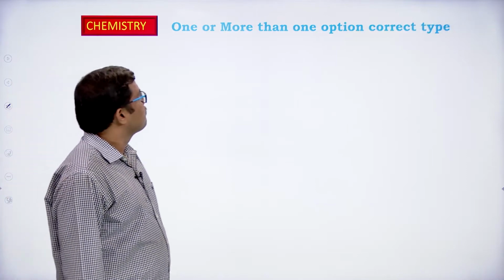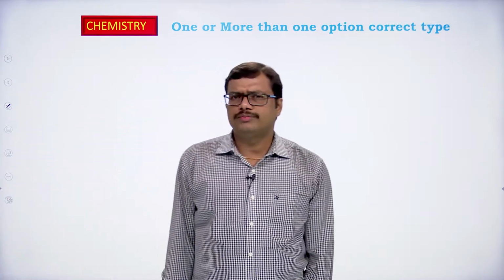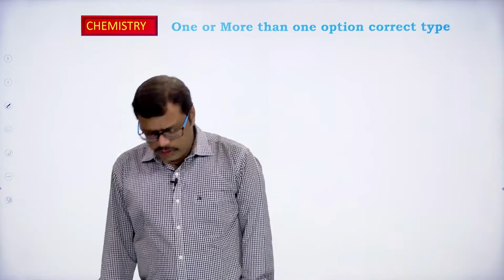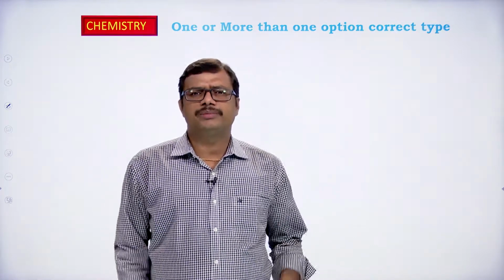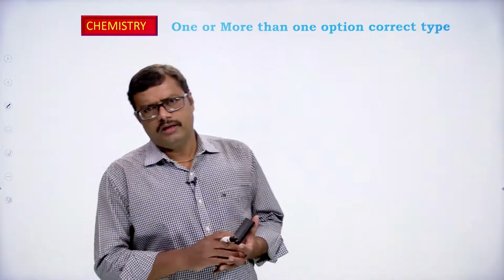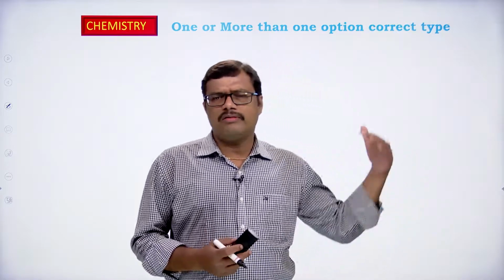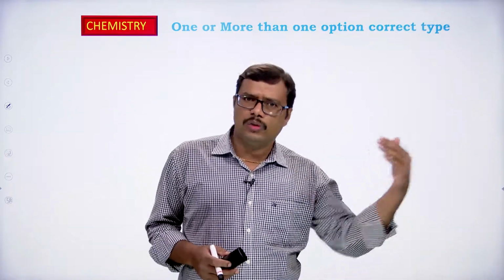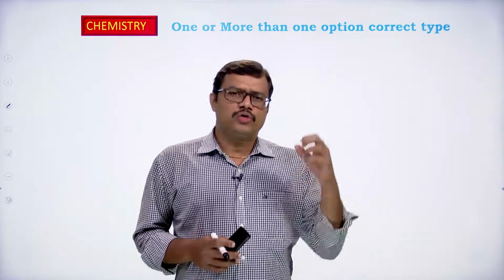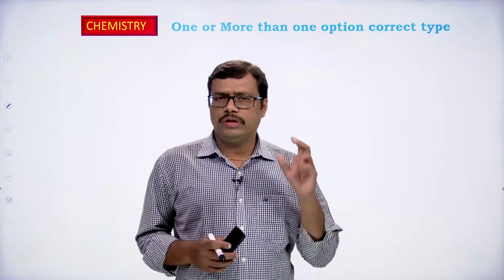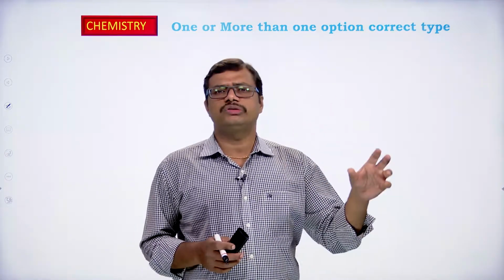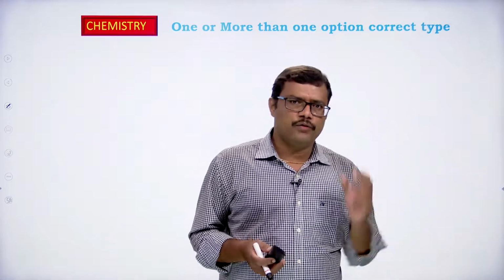Now, one or more than one option correct type questions. In the case of advanced level examinations, we expect questions that can have one correct answer, or more than one correct answer is also possible. So we have to read all the options very carefully and choose the correct options among the given 4 options.